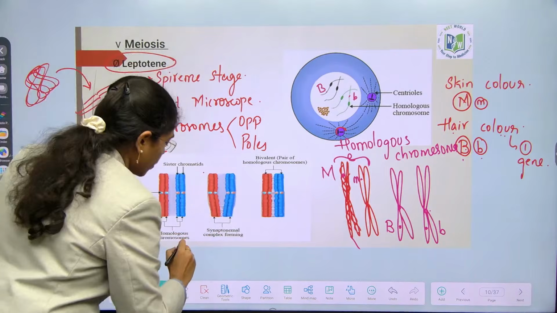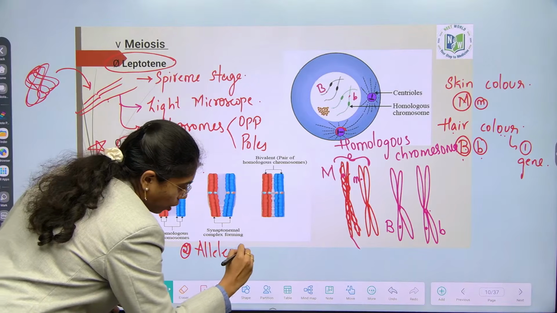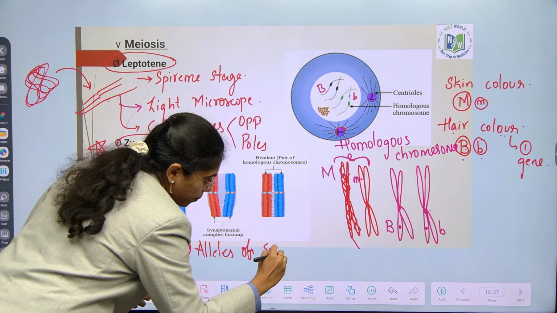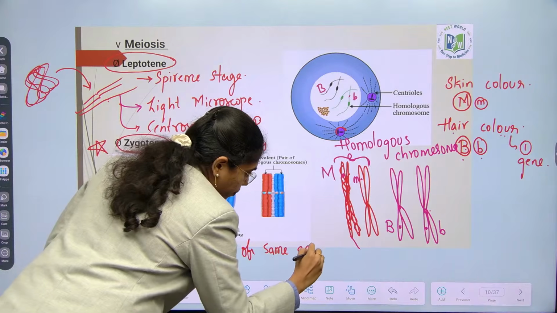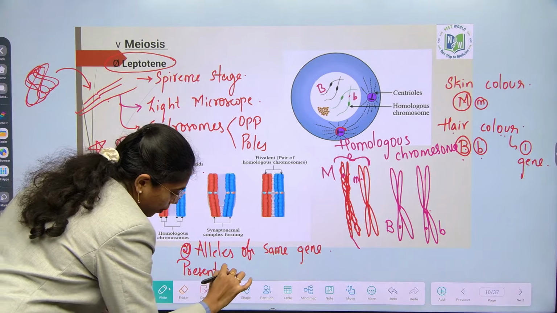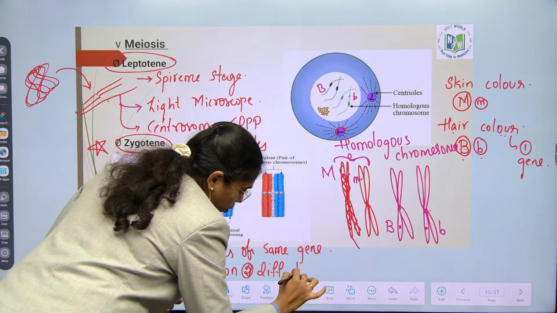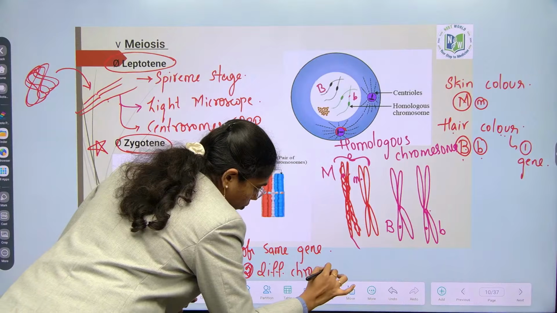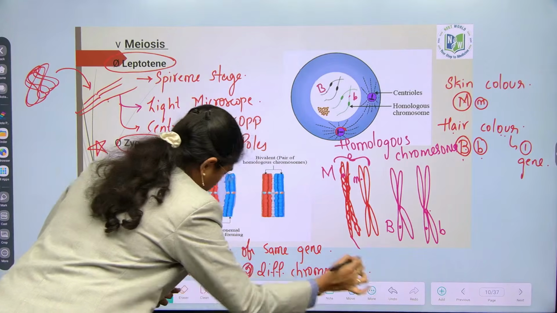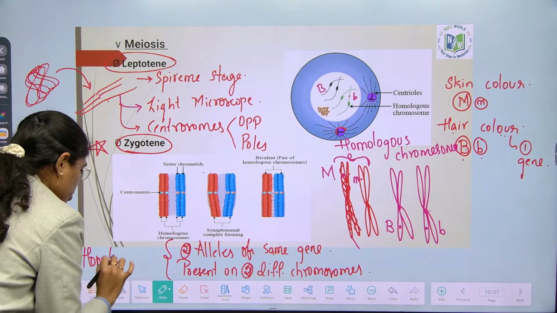Two alleles of the same gene present on two different chromosomes is addressed as what? Homologous chromosomes.